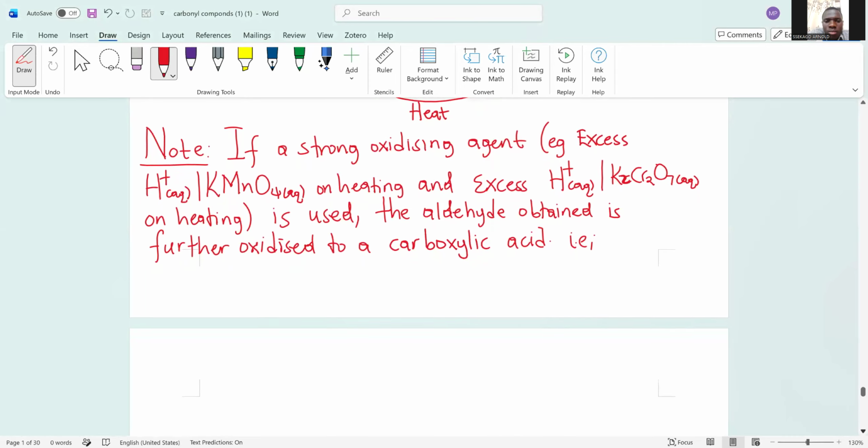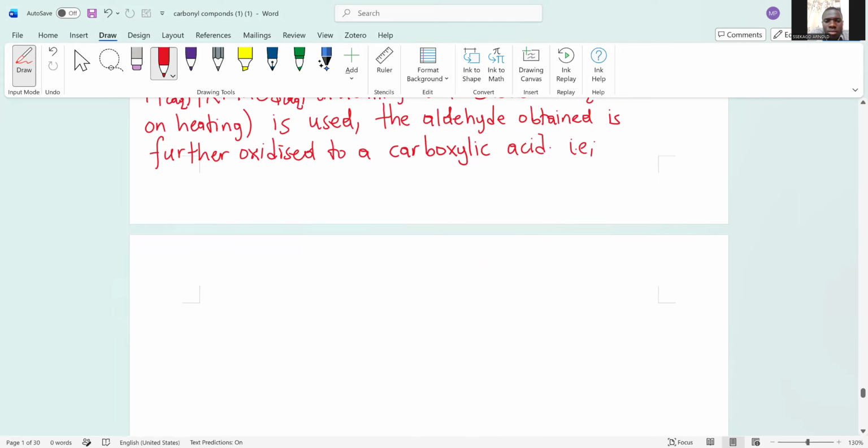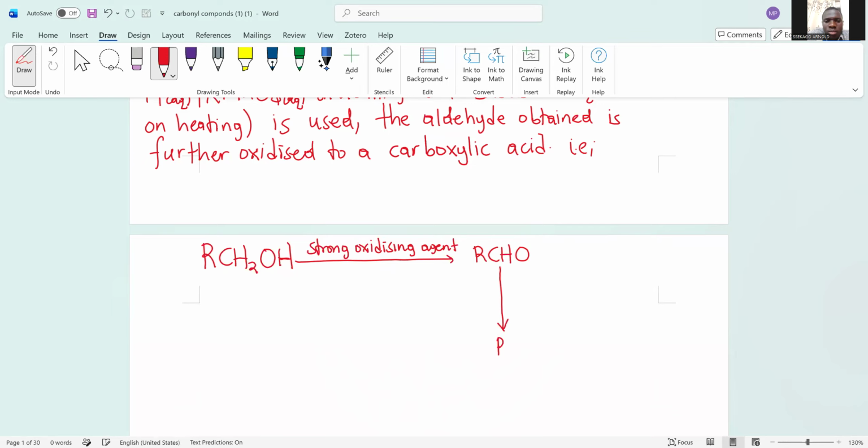If you have RCH2OH, and this is a primary alcohol, and you are reacting it with a strong oxidizing agent like those that I have highlighted, you get RCHO, and this RCHO is further converted to RCOOH, still in the presence of the strong oxidizing agent.